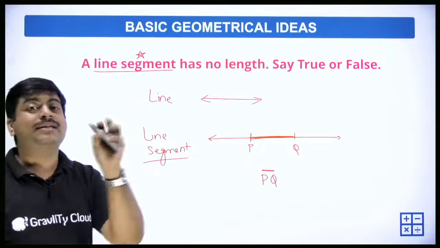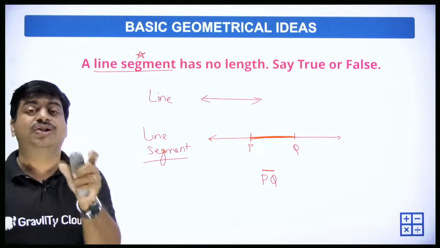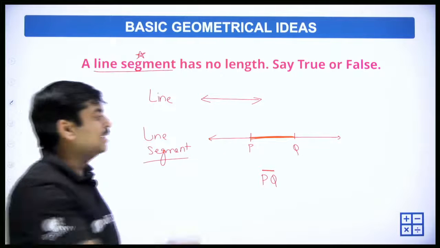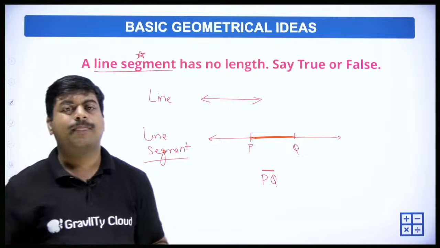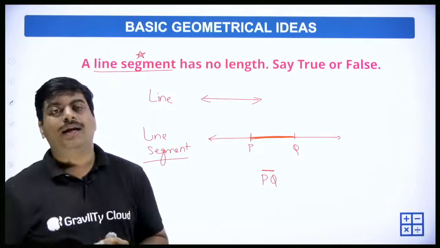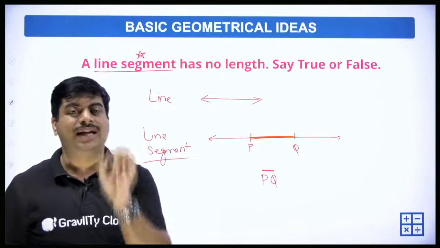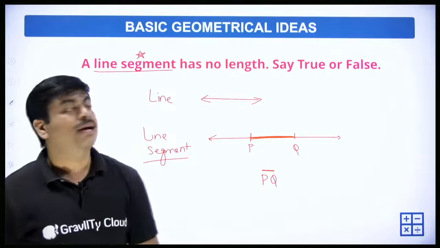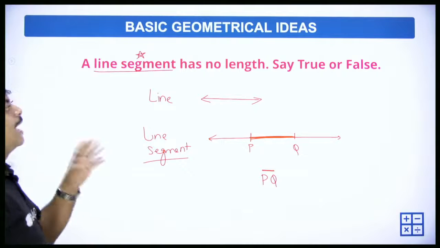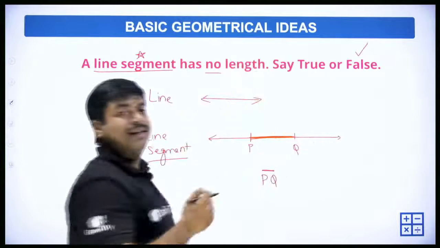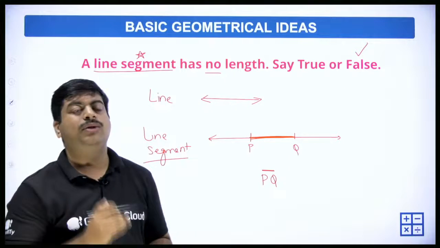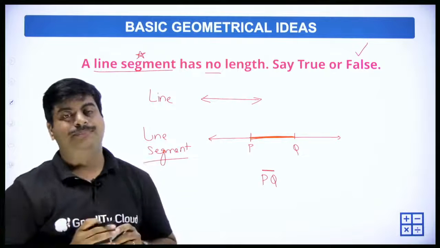It has a fixed length. It has a length, let's say 10 centimeters or 20 centimeters or 1 kilometer, 100 kilometers, whatever it is. How big or how small, it has a fixed length. So the statement that a line segment has no length is false. It has a length, so that's the reason we say it is false.